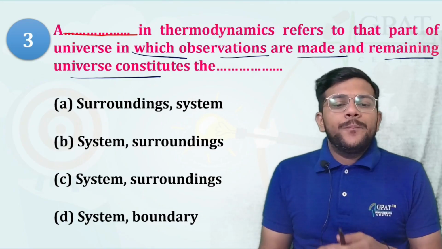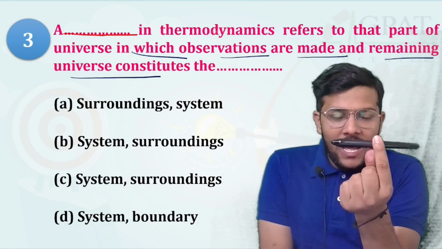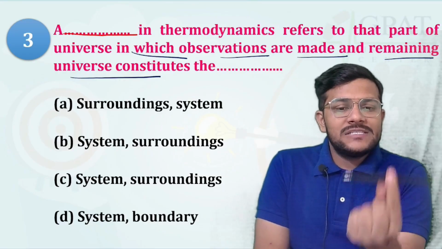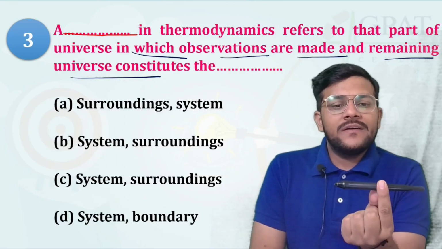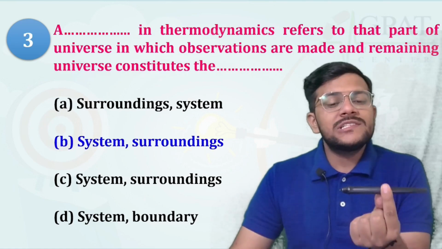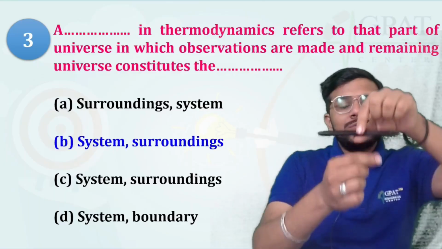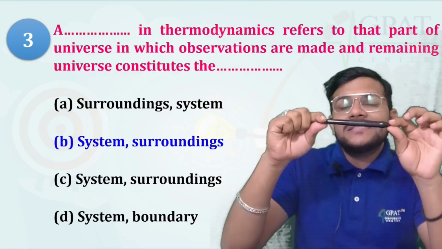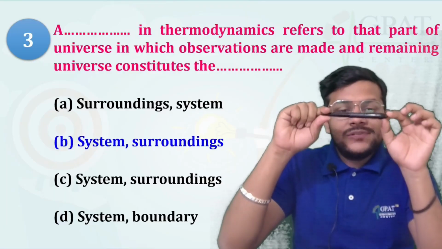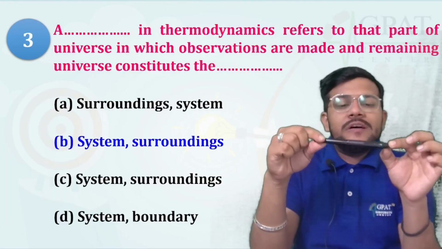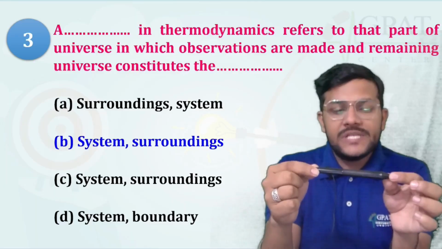Suppose this is a part I just want to observe, and the remaining part acts as the universe. So this is a system. Suppose my pen is a system and this is the surrounding.